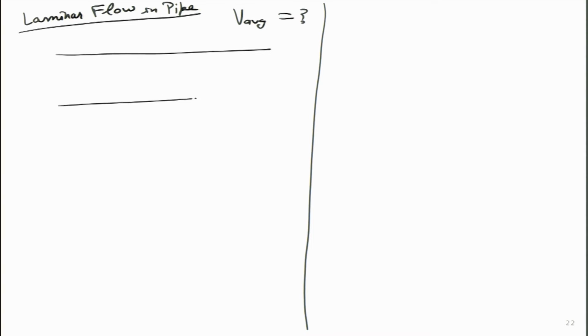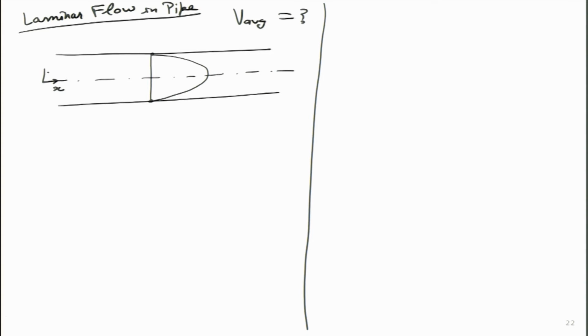So, the first basic question we will ask is, if laminar flow is taking place in a pipe, what is the value of the average velocity? Which means, let us look at the flow taking place in this particular pipe. If it is fully developed flow, then we know that a parabolic profile is obtained. This we have studied in the fluid mechanics course, all of us.